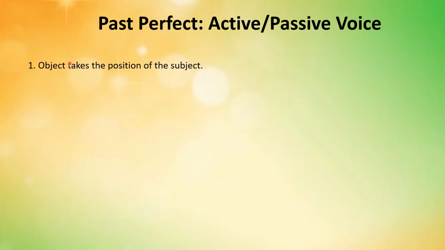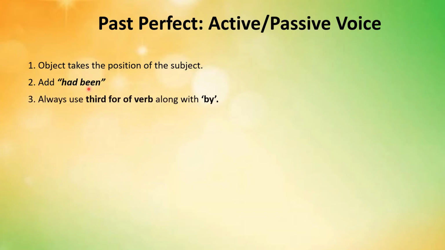The first rule is that the object takes the position of the subject and the subject is placed in the position of the object. We add had been as the auxiliary verb in the passive voice sentence. We always use third form of the verb along with by. And lastly, the pronouns are converted.